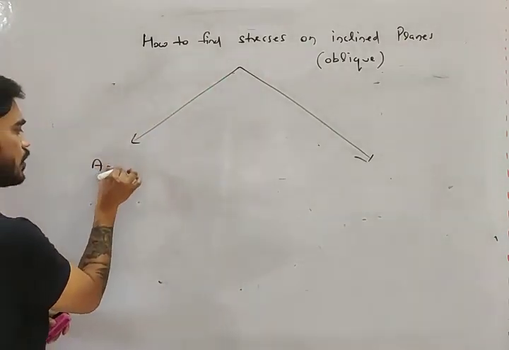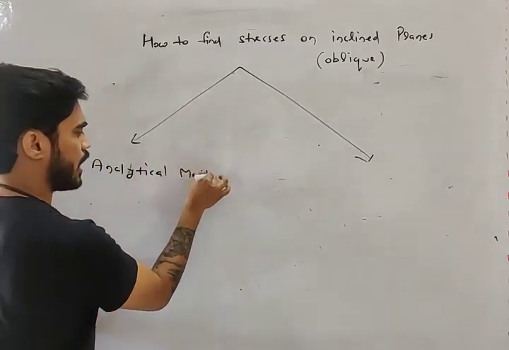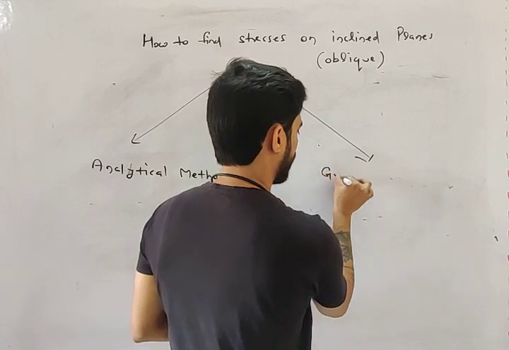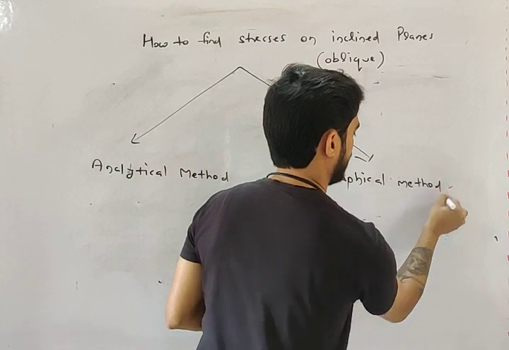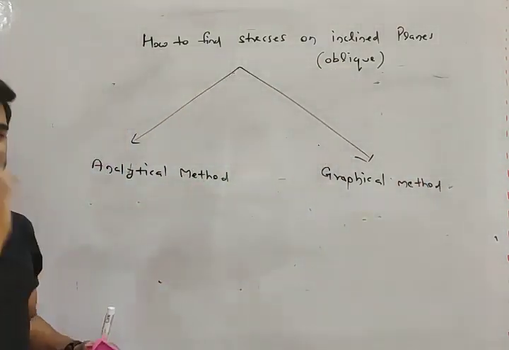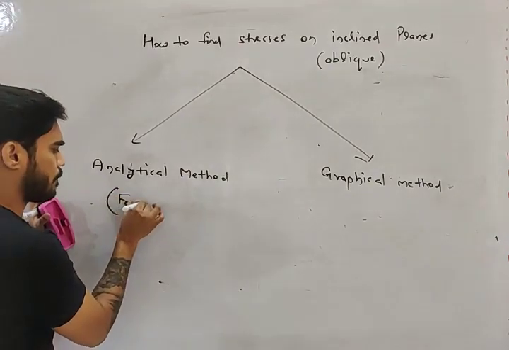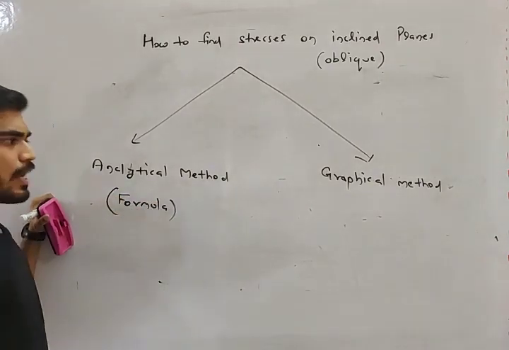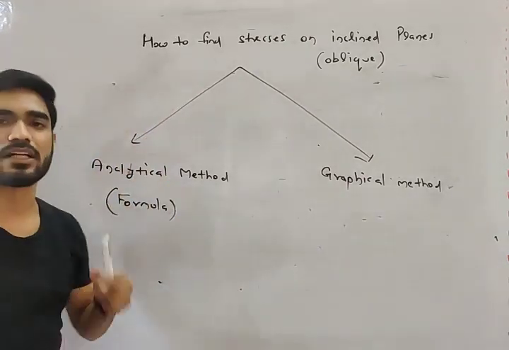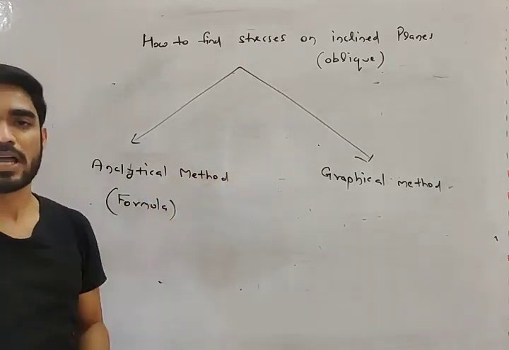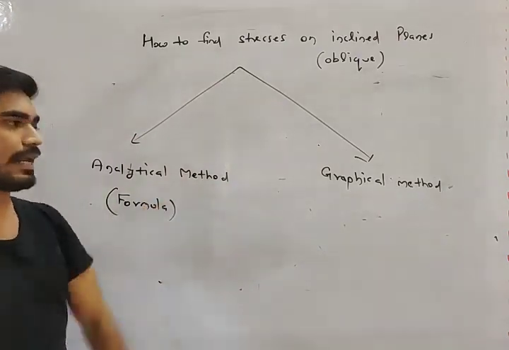One is known as the analytical method and one is known as the graphical method. First let's understand what is analytical and what is graphical. The analytical method means nothing but using a formula. You have to derive a formula to calculate stresses on an inclined plane, and using that formula we will directly calculate the stress. This is your analytical method.